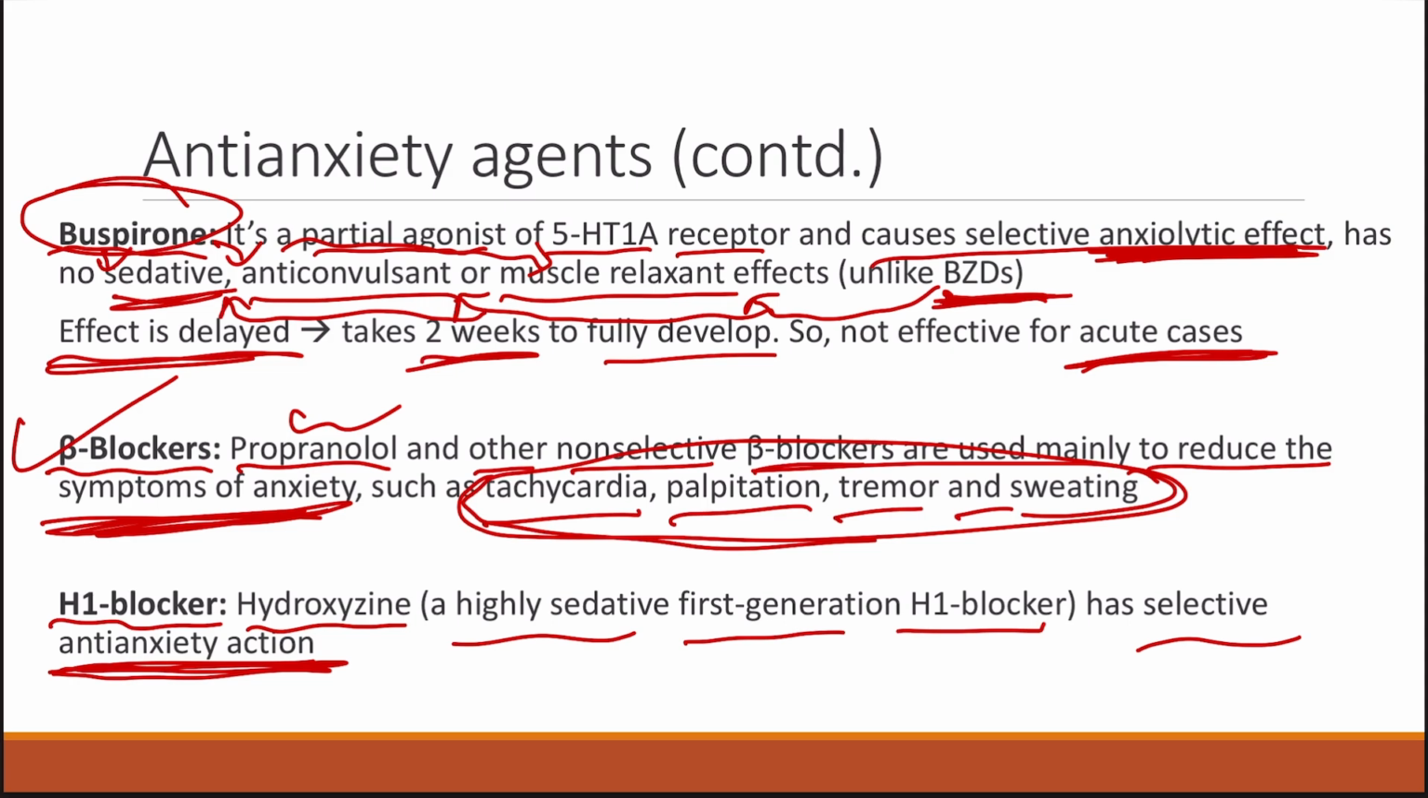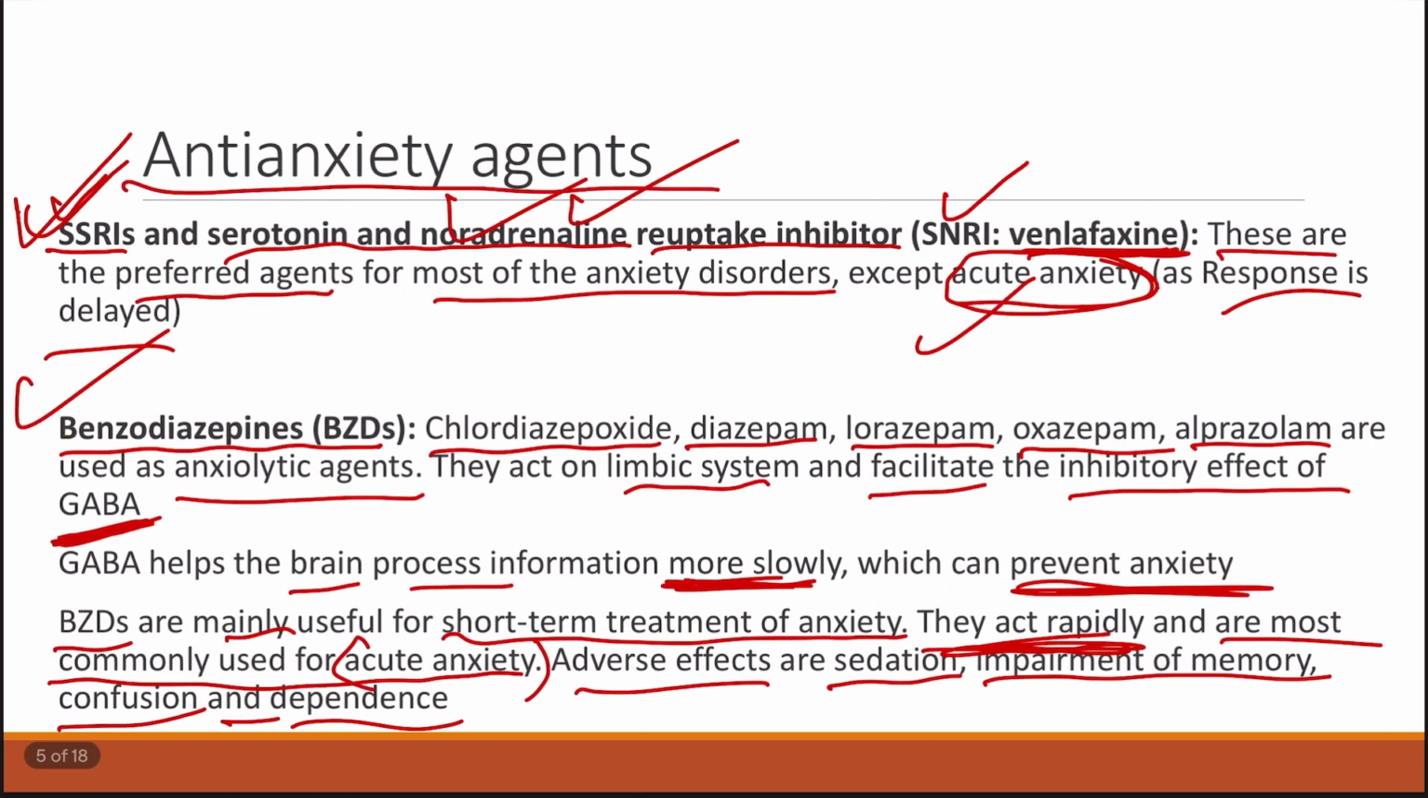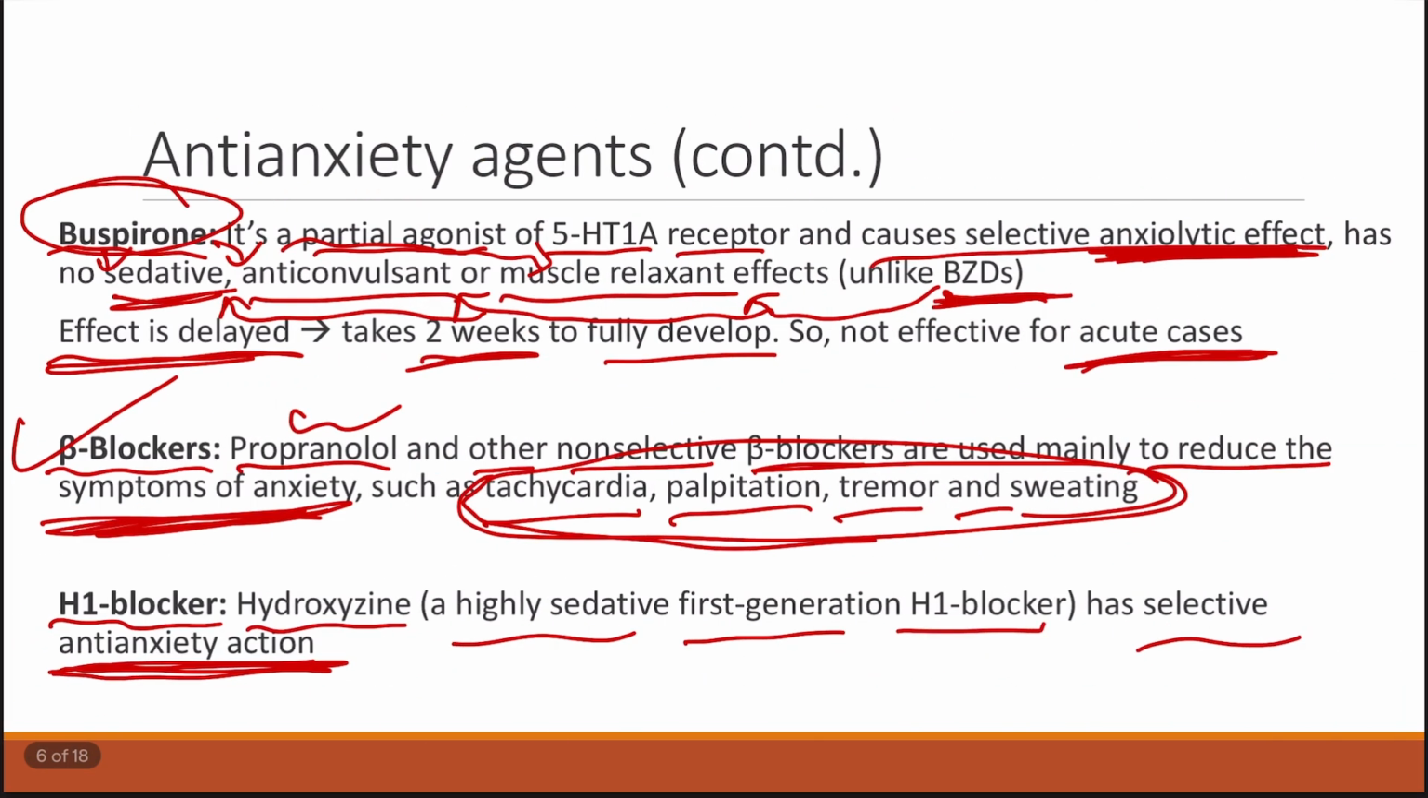So under anti-anxiety agents, we have seen the following groups: SSRIs, then SNRIs, then the benzodiazepines, following that the buspirone, which is a 5-HT1A agonist. Then we have the beta blockers, which are used for managing the symptoms of anxiety, and it is not actually going to target the pathophysiology. Then we have the H1 blocker, that is hydroxyzine, which is having a selective anti-anxiety action. So with this, we are completing the anti-anxiety agents and the groups which come under anti-anxiety agents.